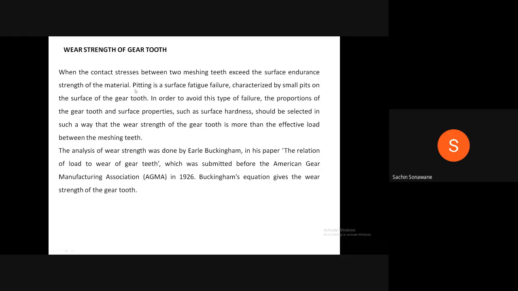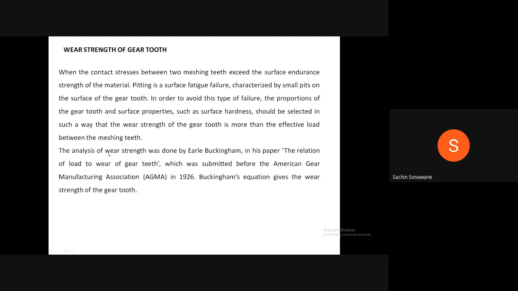Wear will take place. Pitting is a surface fatigue failure characterized by small pits on the surface of the gear tooth. In order to avoid this type of failure, the proportions of the gear tooth and surface properties such as surface hardness should be selected in such a way that the wear strength of the gear tooth is more than the effective load between the meshing teeth.